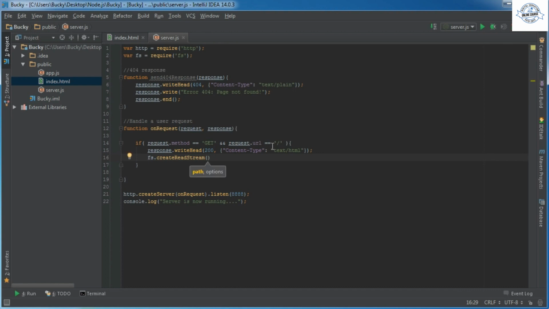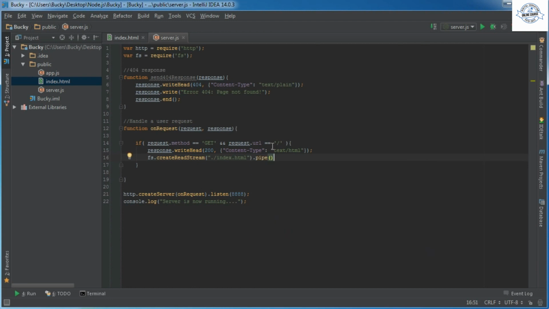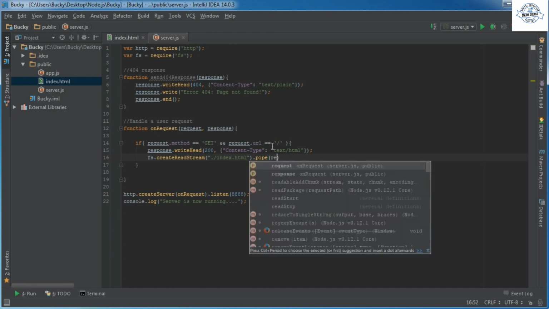So we're essentially going to read this file, which is index.html. So now we're reading that file, and then we want to call a function called pipe, and this just means pipe it out or write it out or feed it out, whatever you want to call it, the stream to the response object, which is pretty much the response that we're sending back. So what do we want to pipe out?